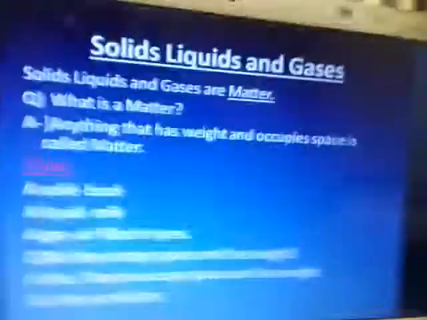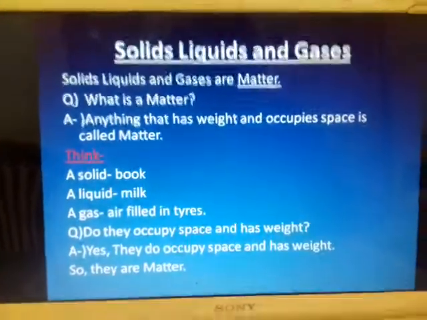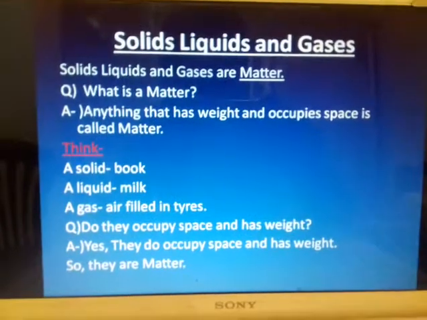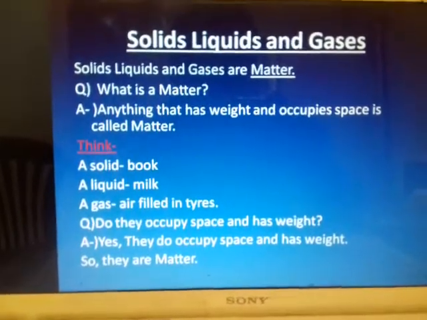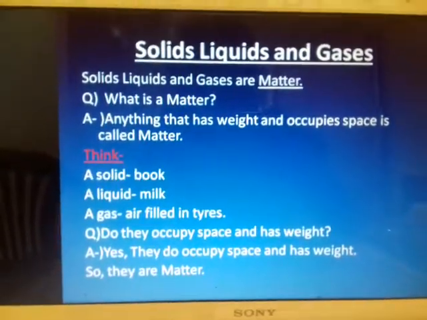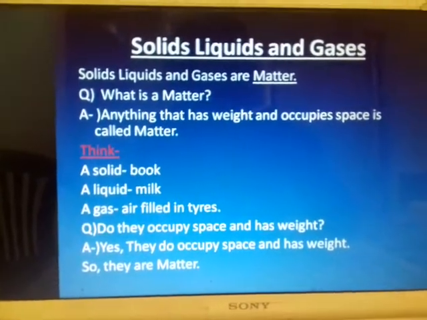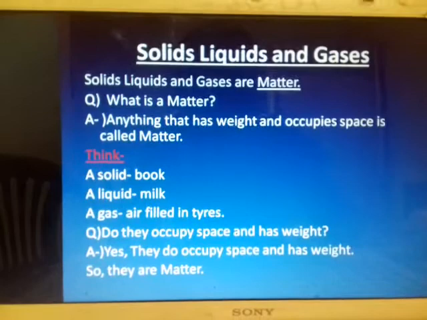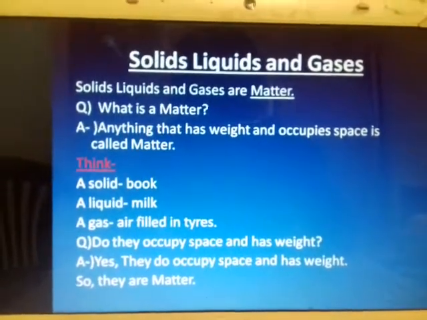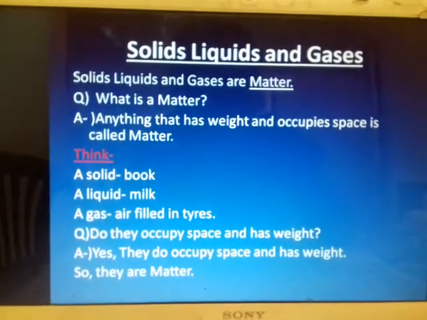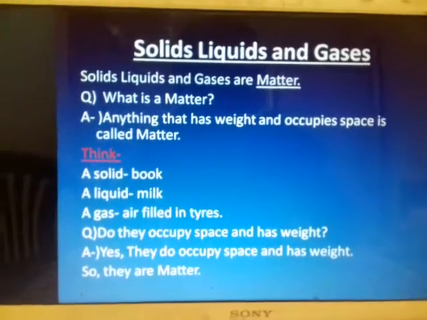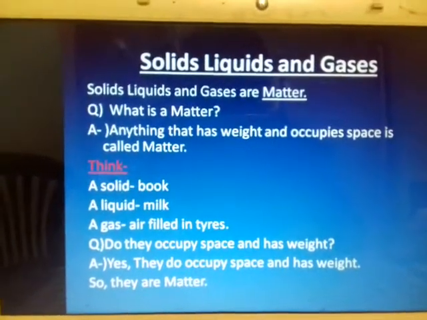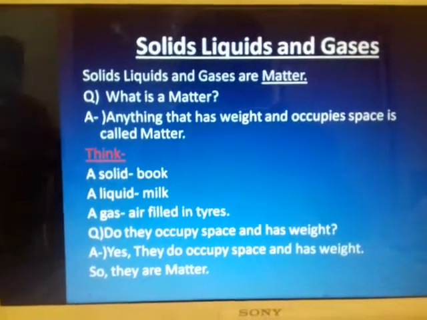Now let us study what matter is. Anything that has weight and occupies space is called matter. Now please think of a solid, you will think of a book, a liquid, milk, a gas, air filled in tires. So children, the book, milk or air filled in the tire, do they occupy space and have weight? Yes, they do occupy space and they also have weight. Therefore, these examples, book, milk, tires, are matter.